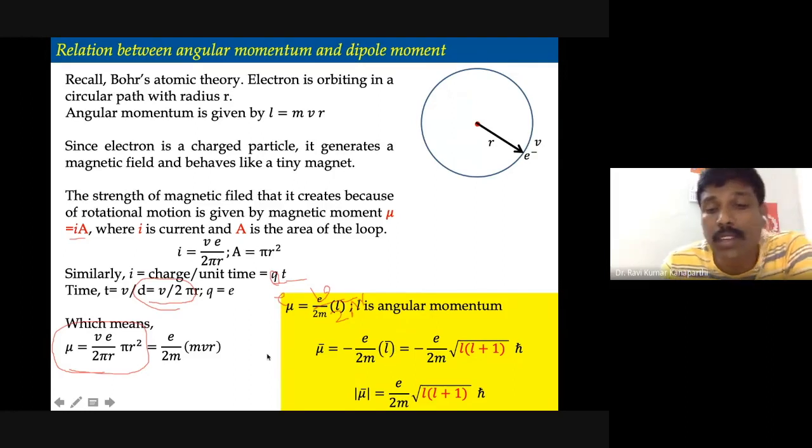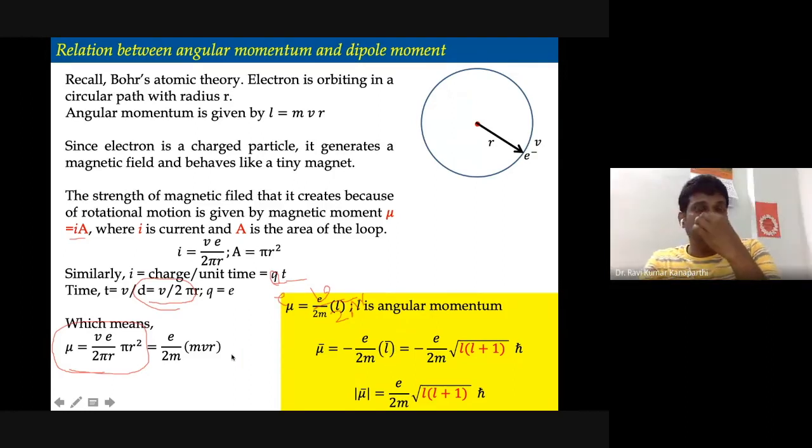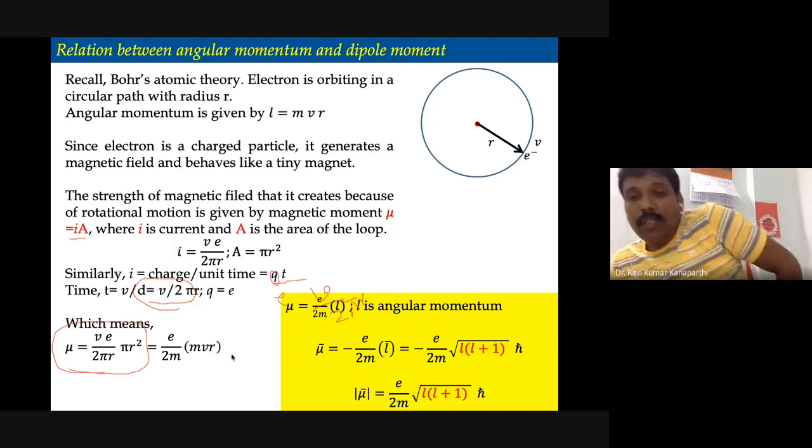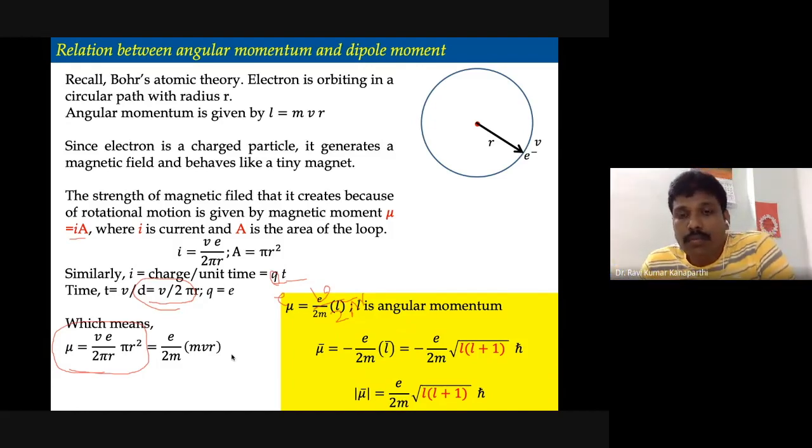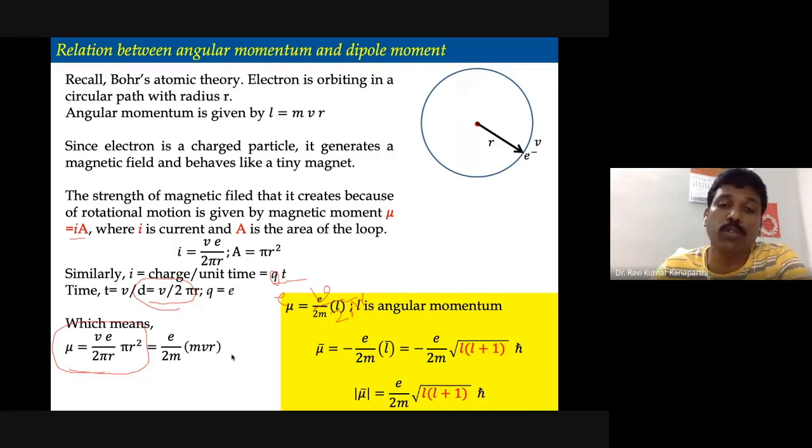And further, let me tell you, the magnetic moment is actually negative. Why? Because the angular momentum and the magnetic moment are in opposite directions. Therefore, we can take that concept into account by placing a negative sign. So the dipole moment is related to the angular momentum by this expression: minus E by 2m multiplied by L.